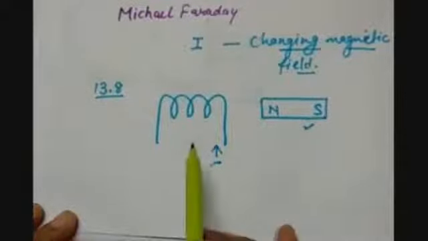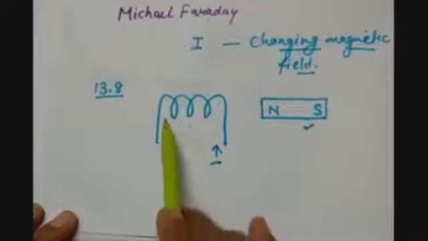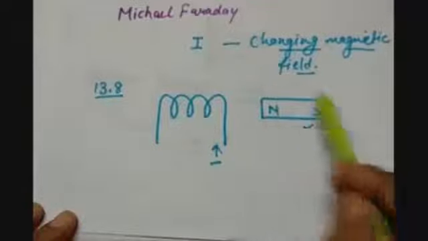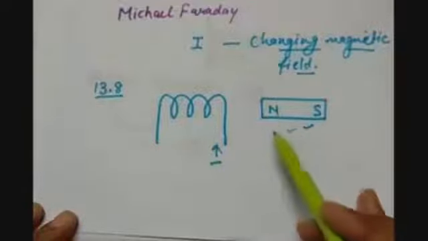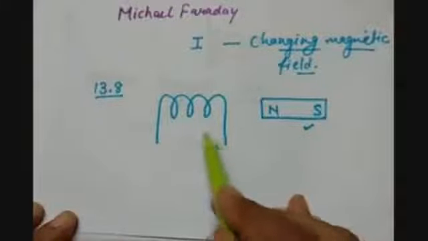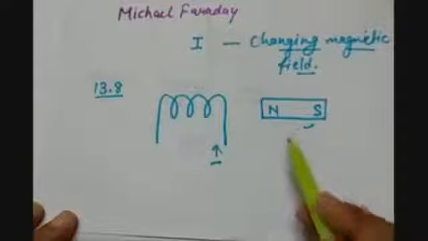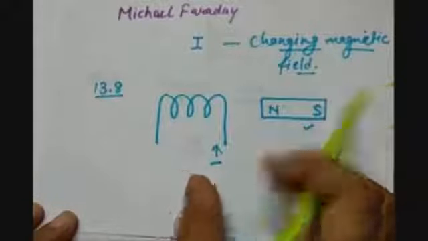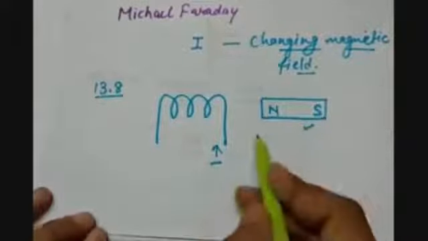First, let us keep the coil and the bar magnet stationary to each other. That means we are not changing the position of the coil and the bar magnet. We have placed them once. So what will happen to them?